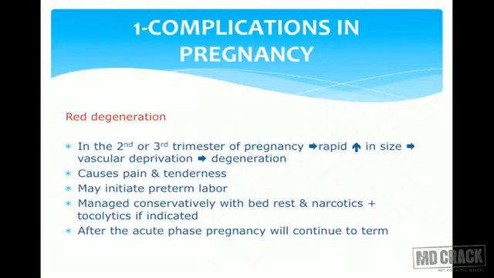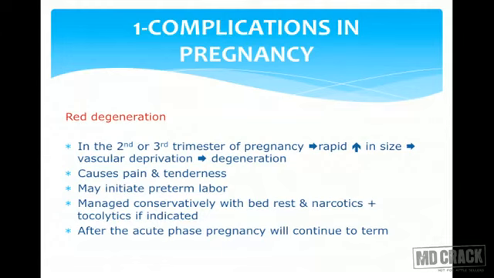Now, what are the complications of fibroids? In pregnancy as such, as we have already seen before, red degeneration. In pregnancy, red degeneration is very commonly seen in fibroids, usually in second or third trimester, but mid-pregnancy, this complication is seen. There is rapid increase in the size of the fibroid, and then there is vascular deprivation or maybe thrombosis, and that leads to ischemia, necrosis and degeneration. Causes pain and tenderness. It may initiate preterm labor.